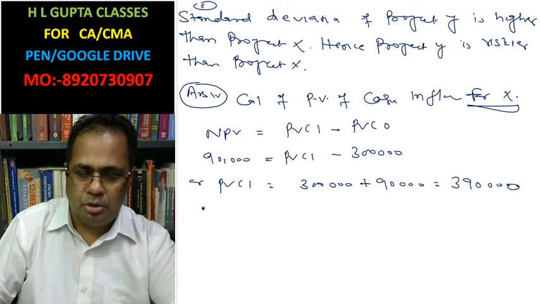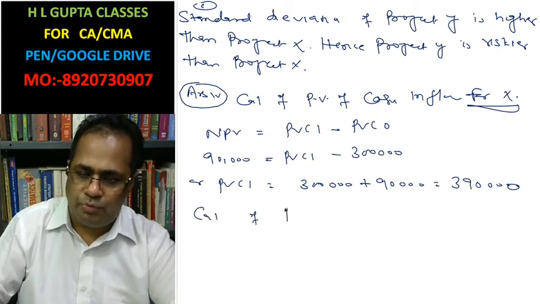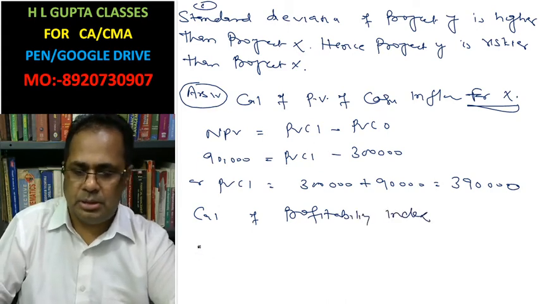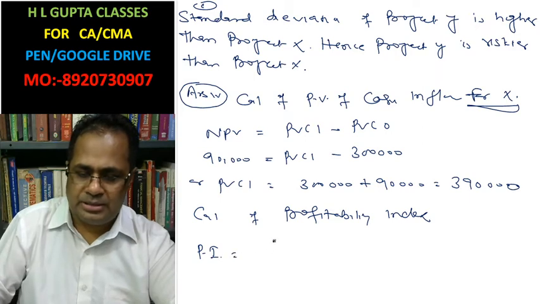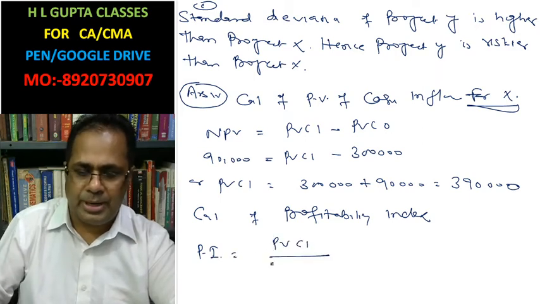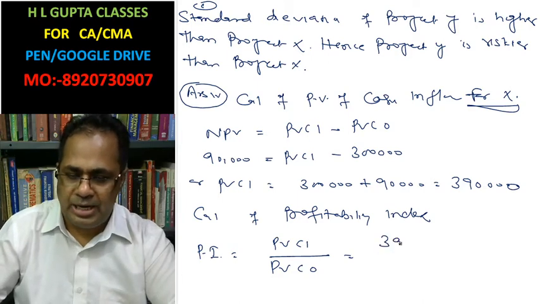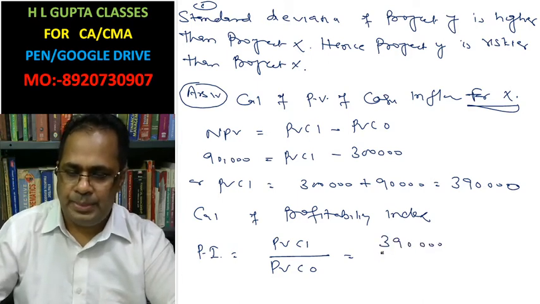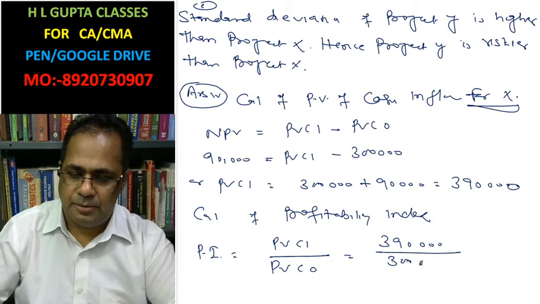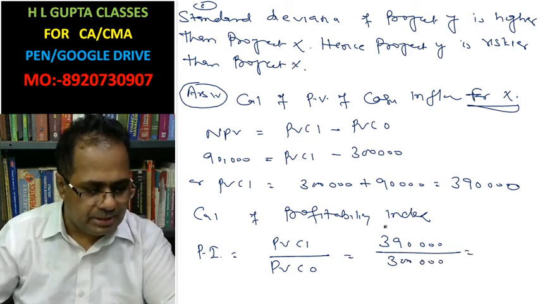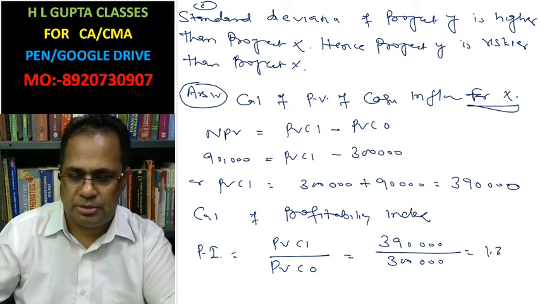Calculation of profitability index: PI is the present value of cash inflow divided by present value of cash outflow. Then 3,90,000 divided by 3 lakh, that is 1.30.